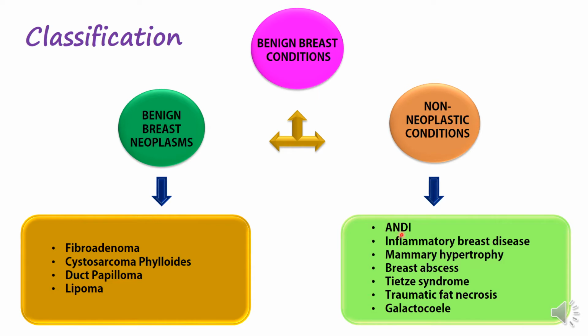And then we have the non-neoplastic conditions, which include aberrations of normal development and involution of the breast, called ANDI, inflammatory breast disease, mammary hypertrophy, breast abscess, Tietze syndrome, traumatic fat necrosis, and galactocele, some of which we'll be talking about in our tutorial session today.